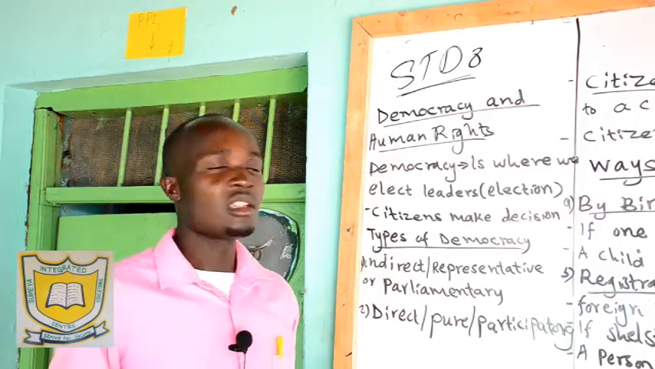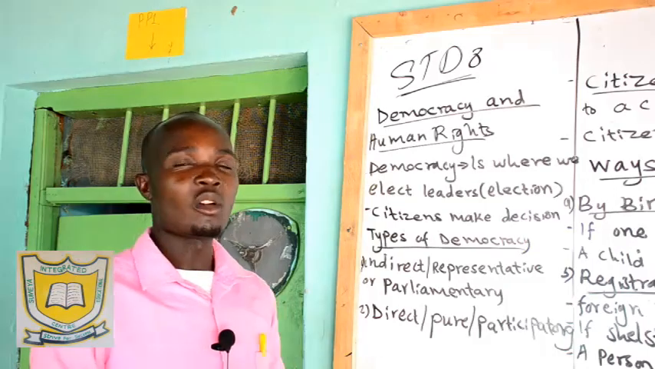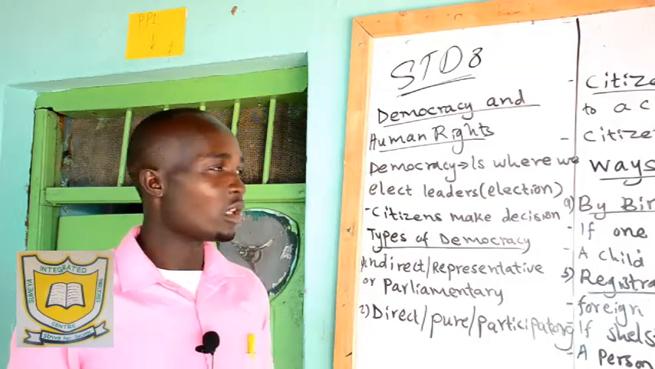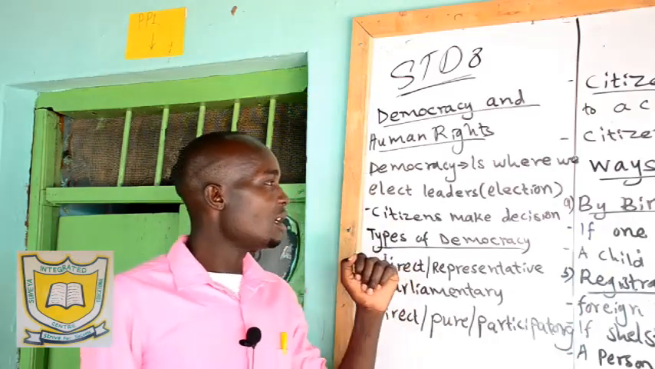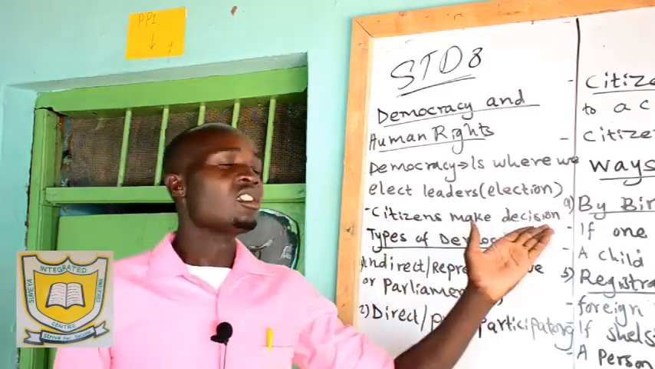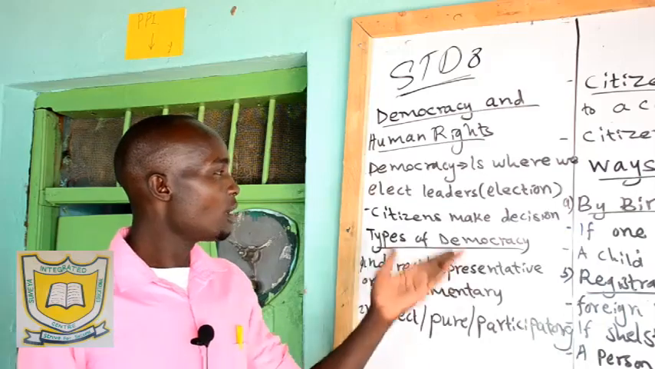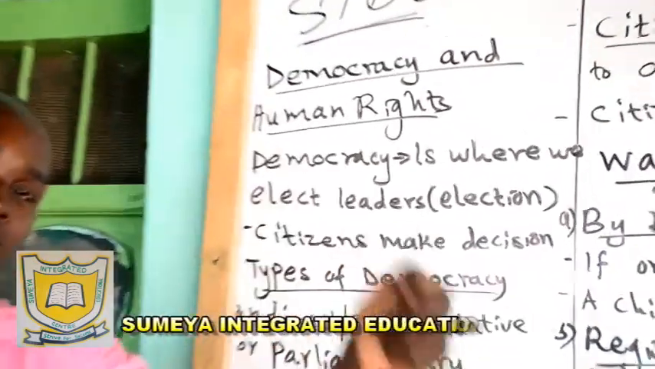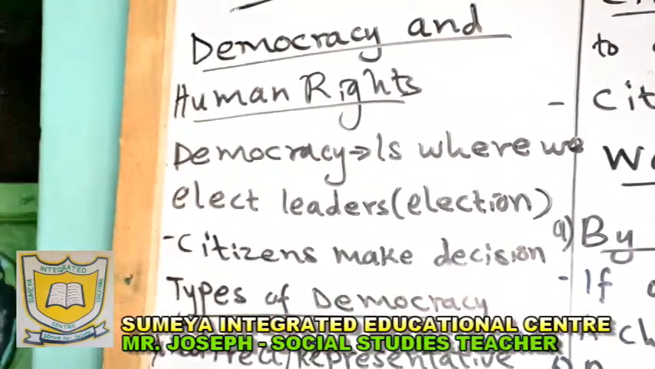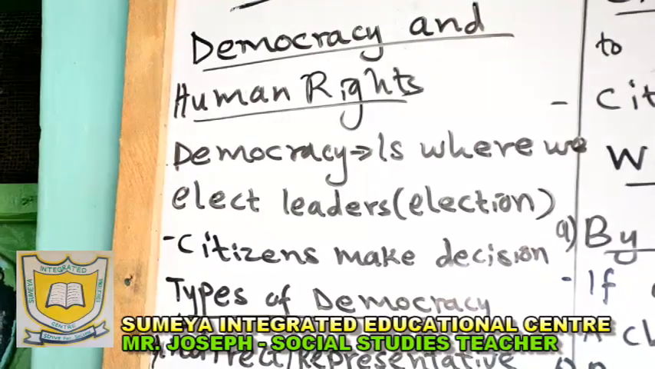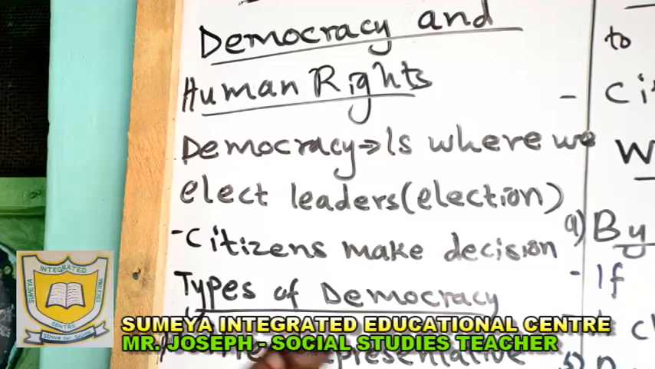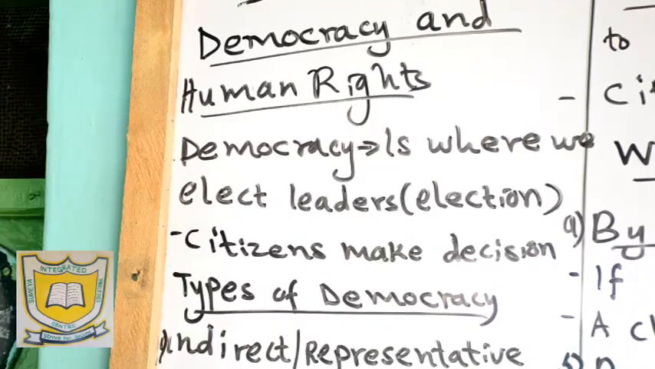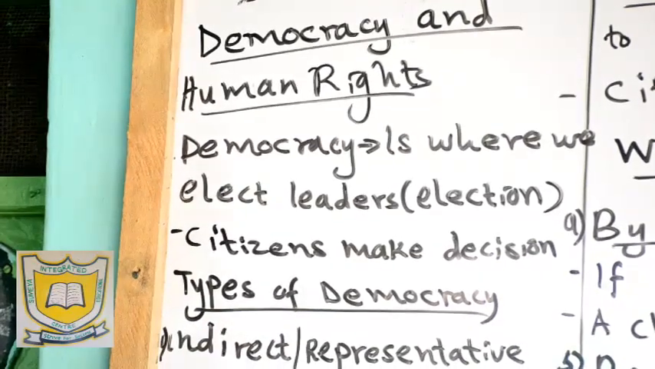And it does not mean it's only a country. It can be even a group, a number of people, even in schools. There is democracy in schools. We shall look at that. Here, the citizens make the decisions. So in democracy, the citizens are the ones to make decisions. They make decisions through electing the leaders they want. They also make decisions by telling their representatives what they want on the ground. For example, take the member of parliament.